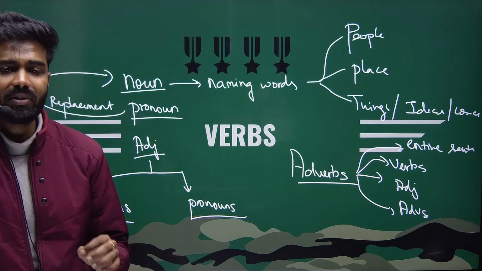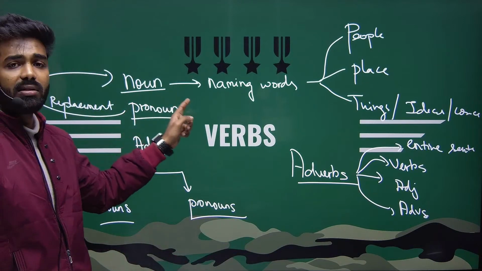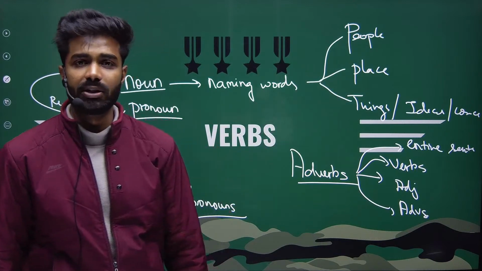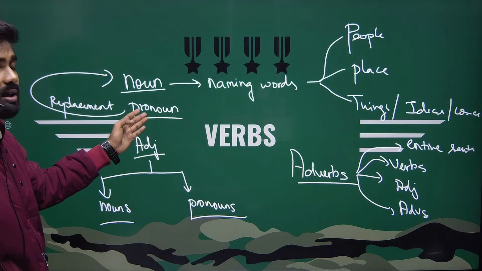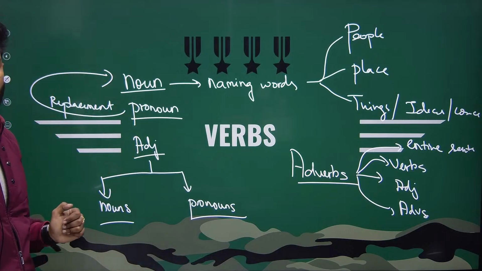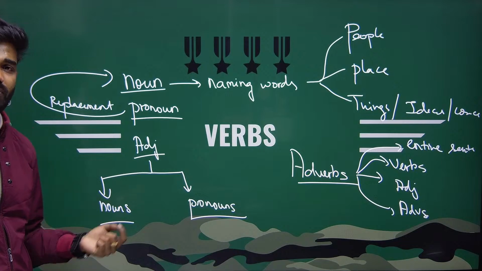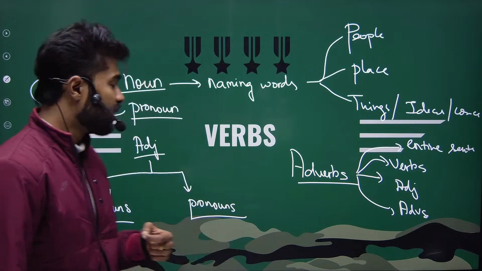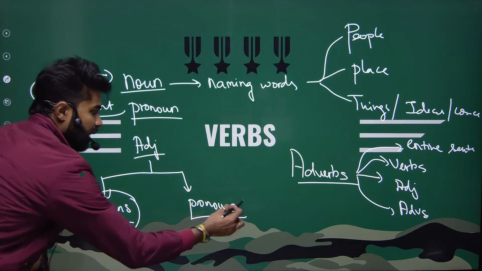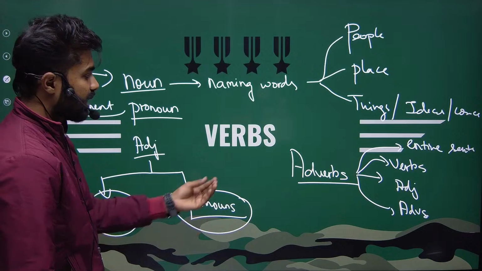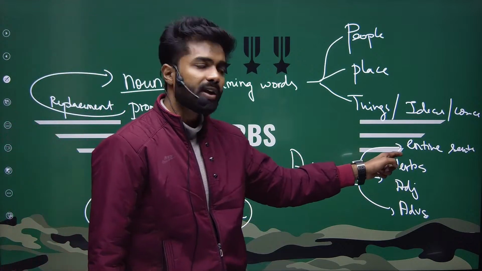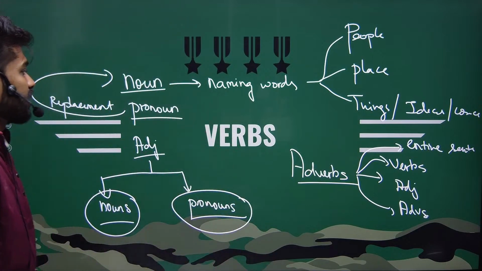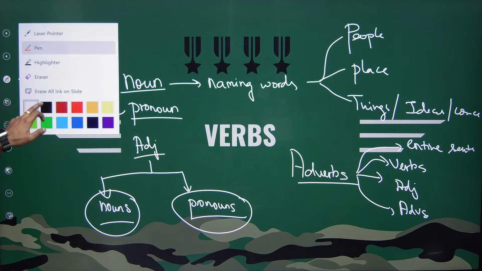So yeah, now we have a clear idea what these nouns are, right? Anything which we are naming, we call it as noun. For example, people, and then places, things, ideas, or concepts, right? And what are my pronouns? Pronouns are nothing but the replacement of my nouns, all right? And then adjectives. What are adjectives? Adjectives are those words which will add a detail or modify or specify nouns and then pronouns. What about adverbs? Adverbs are those words that which will be modifying my entire sentences, verbs, adverbs themselves, and adjectives, right? And today we'll be looking at verbs.